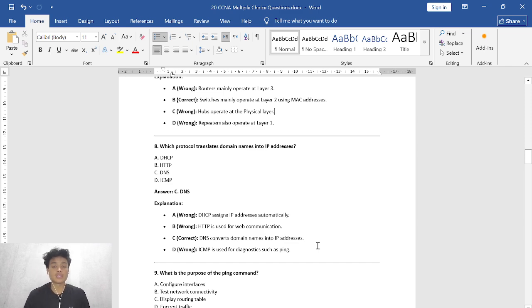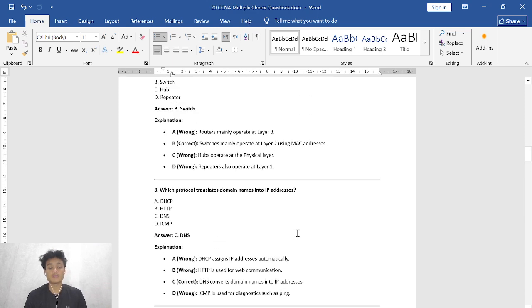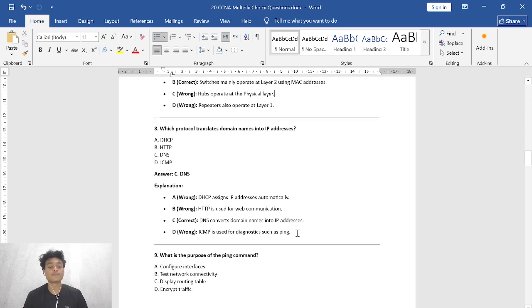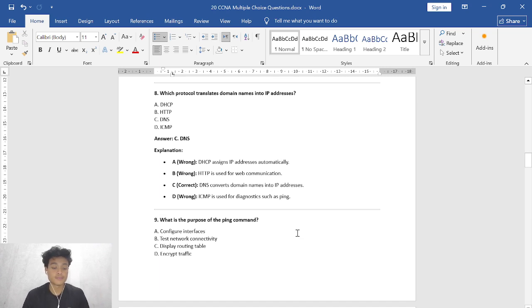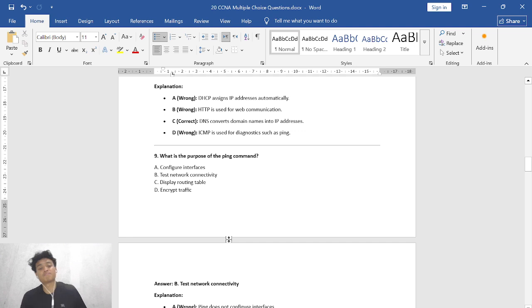So DNS stands for Domain Name System. And then D, wrong, ICMP is used for diagnostics such as ping. So ping is about the ICMP protocol. And then the ninth question, what is the purpose of the ping command? A. Configure interfaces. B. Test network connectivity. C. Display routing table. D. Encrypt traffic. So the correct answer is B.